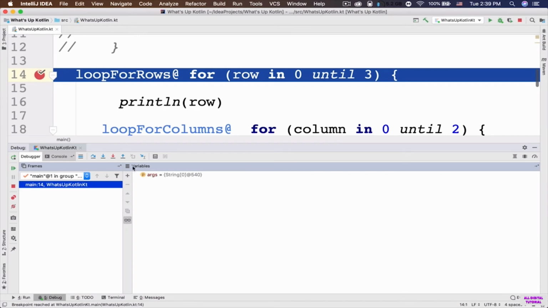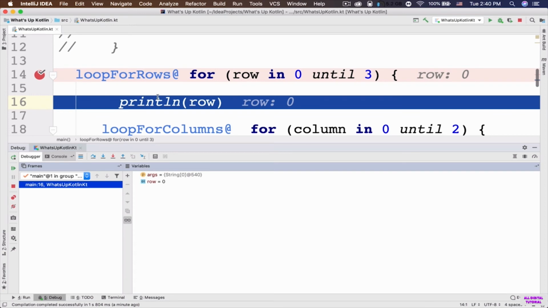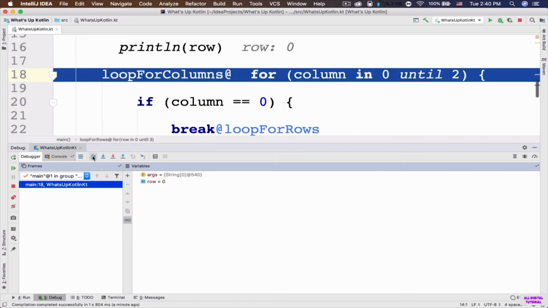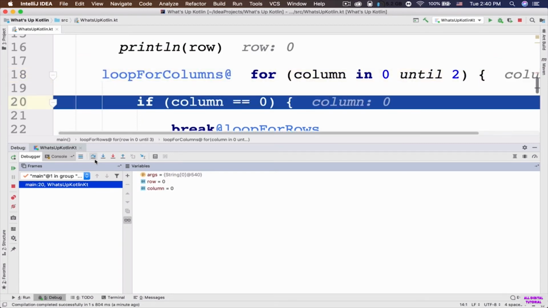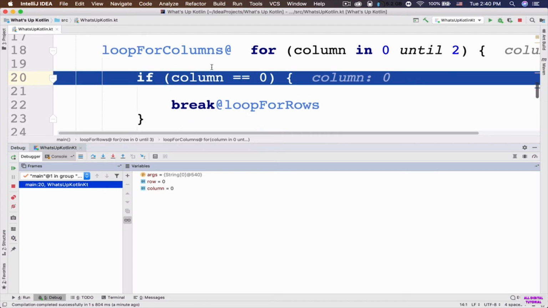So now I'm going to click on this step over. Let's see what happens. So it's going to output this value row to the console. Okay, let's click on this step over again. Now it's going to go and execute this loop for columns. Okay, step over. And now it's going to execute this if statement.